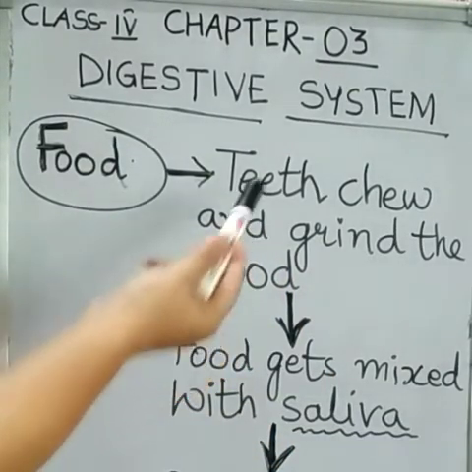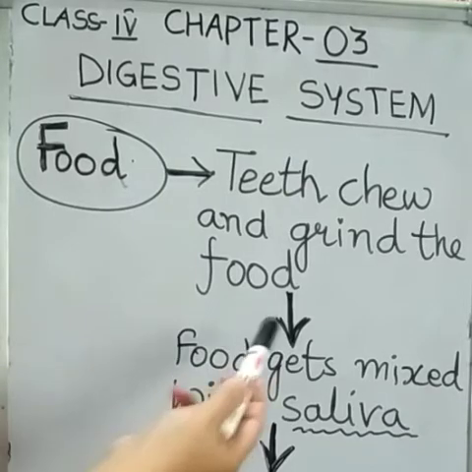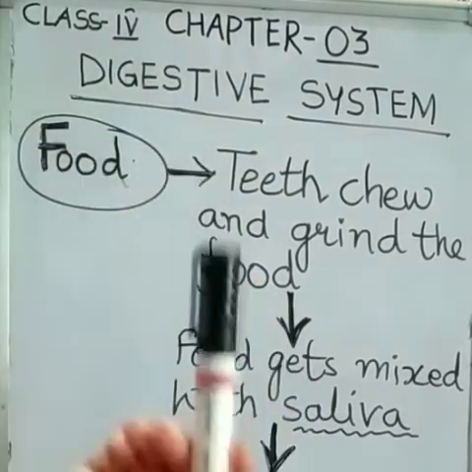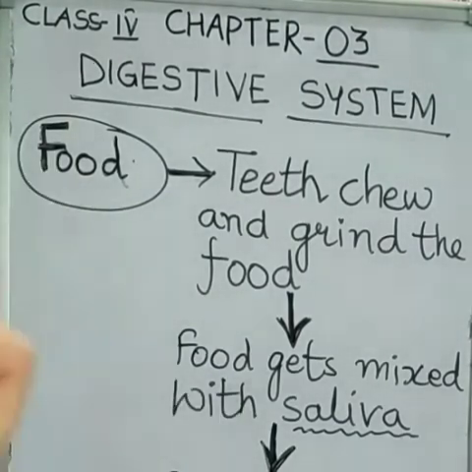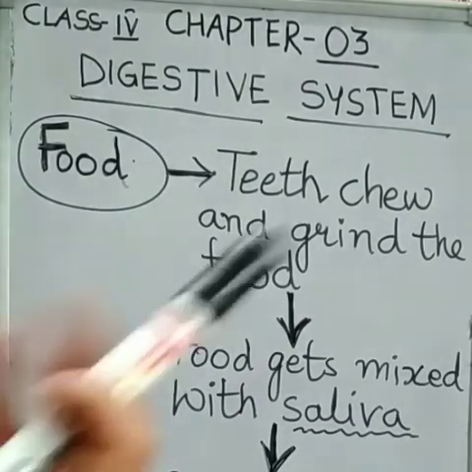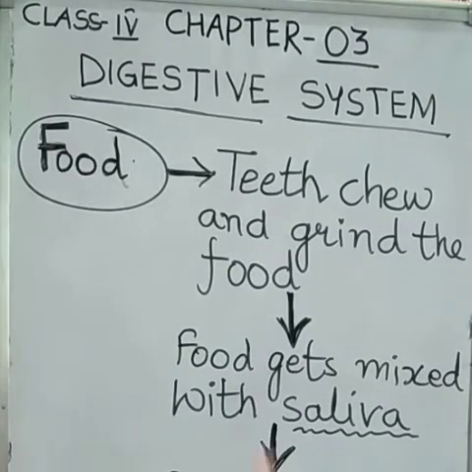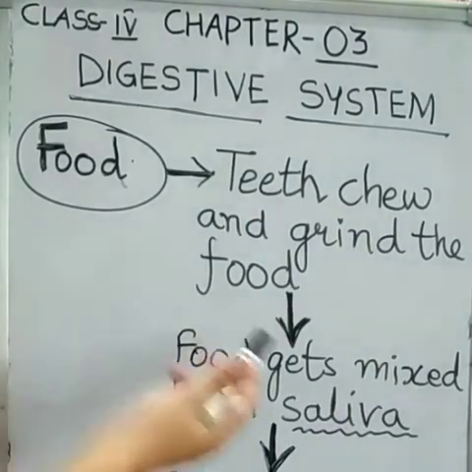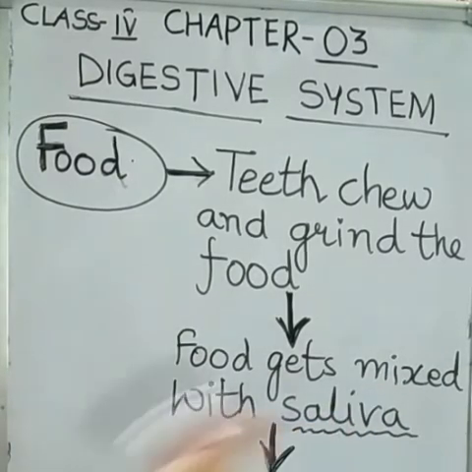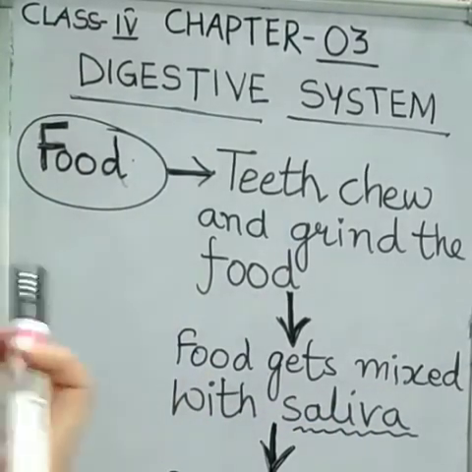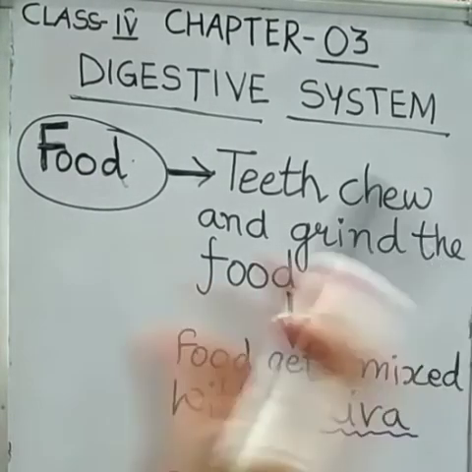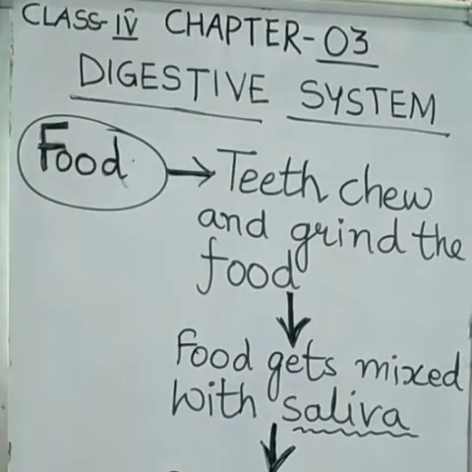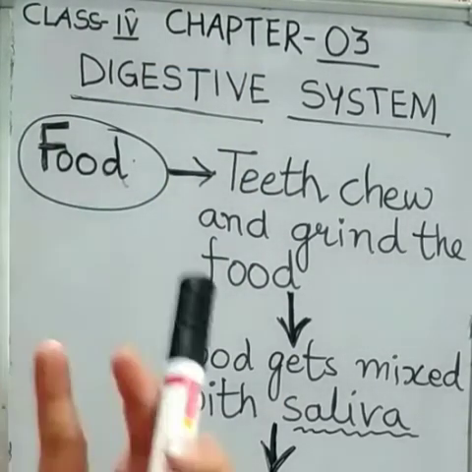Then food gets mixed with saliva in the mouth. Now what is saliva? Saliva is actually watery liquid secreted into the mouth by glands which makes our food soft and helps in swallowing. So the food, when it gets mixed with saliva, we swallow it, and then it passes through a long tube. What is it? A food pipe. It is also known as esophagus.